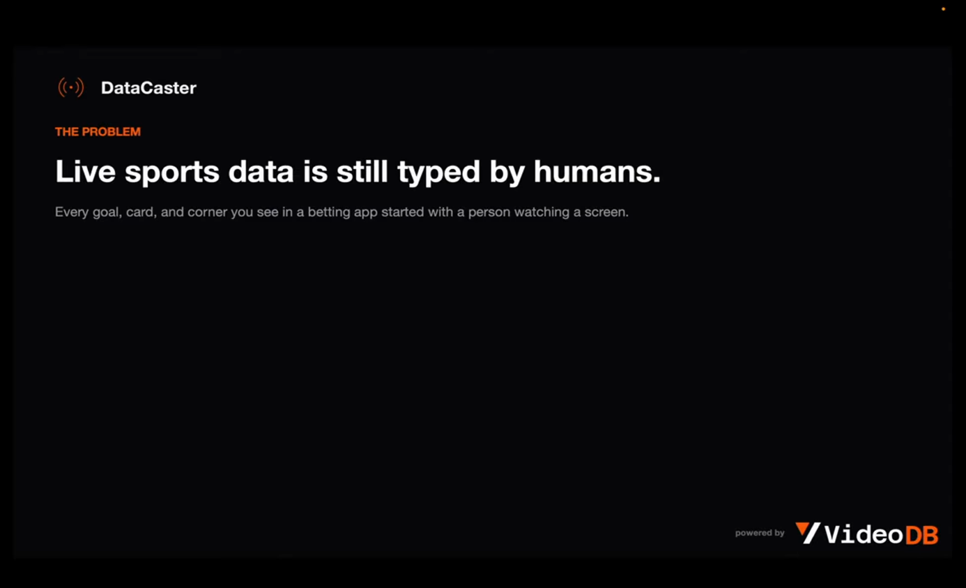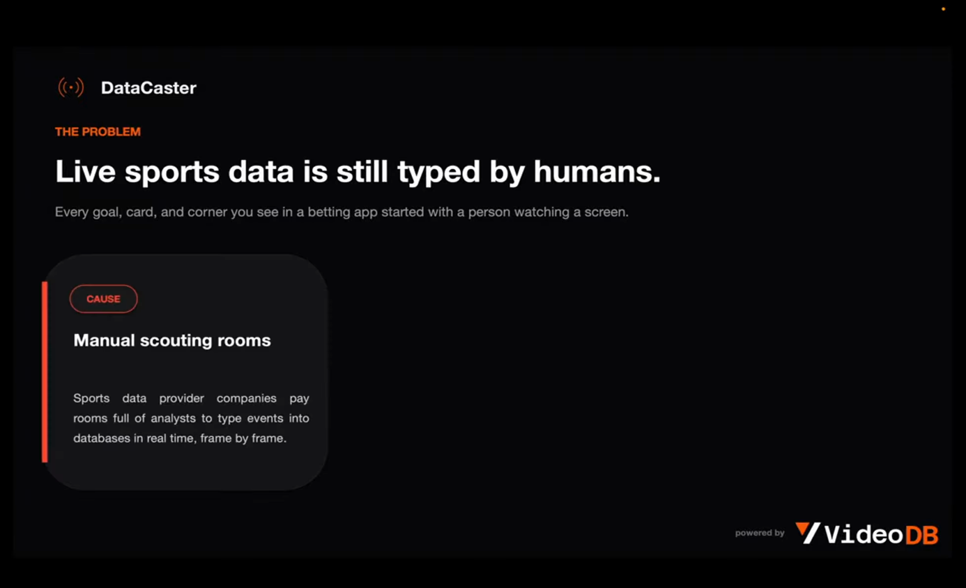Here is something that most people don't realize: every time you scroll a sports feed and see reels or match highlights, all of that is still done by a human being. For example, big sports data provider companies like Sportradar or LSports have huge rooms full of analysts whose only job is to watch a screen and click buttons every time something happens on the pitch.